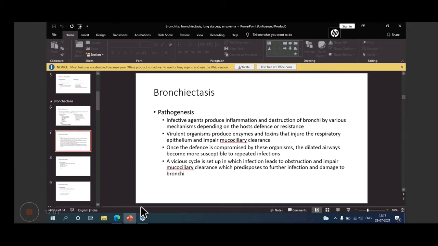Once the defense is compromised by these organisms, dilated airways become more susceptible to repeated infections, because injury to the respiratory epithelium is there. So a vicious cycle is set up, and infections lead to obstruction and impaired mucociliary clearance, which predisposes to further infection and damages the bronchi. So it's a vicious cycle.